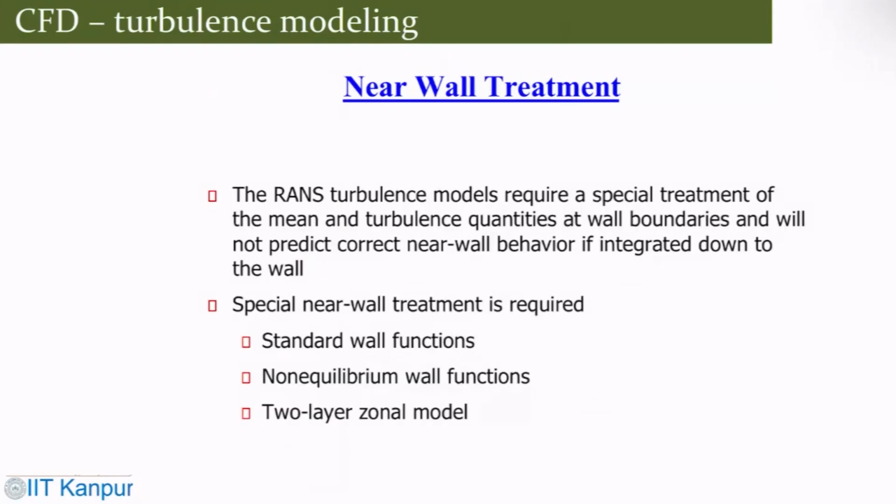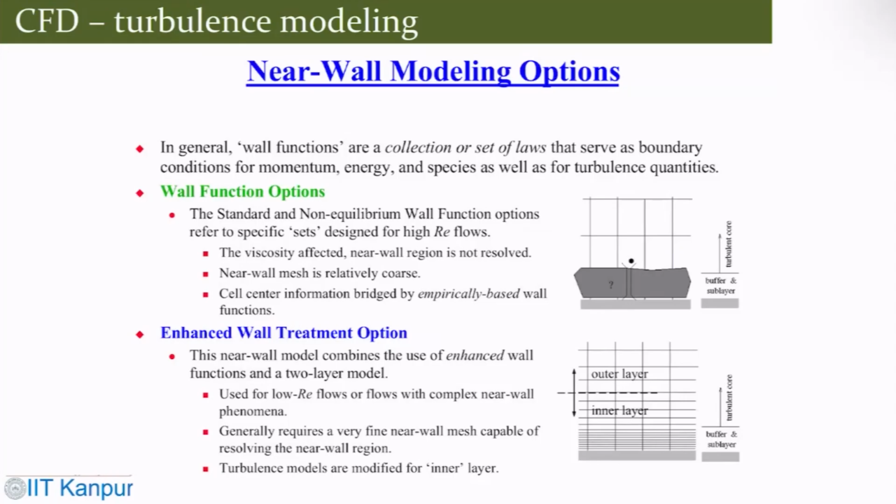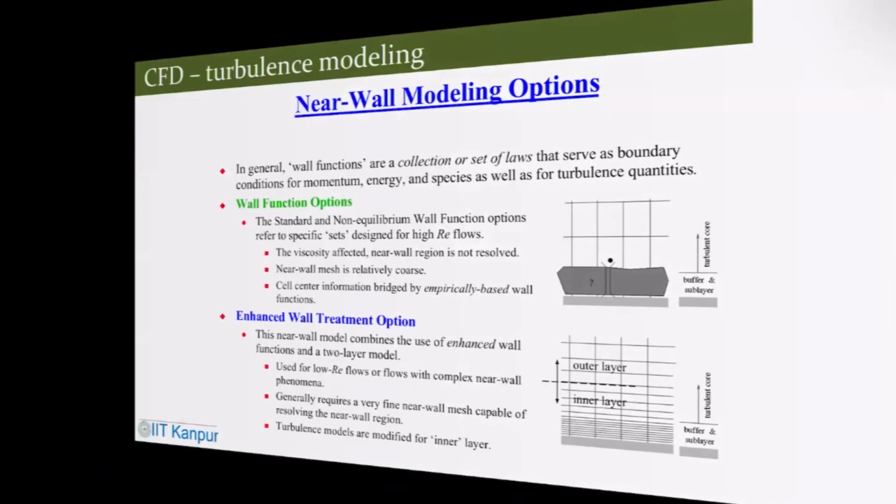But there is another thing, near wall treatment. When we talk about, let's say, flow around the turbine, there would be a boundary layer around it. How do you resolve that? You need near wall treatment. Either use some kind of standard wall function, or non-equilibrium. So there are ways to treat that. This gives you an idea of how one can handle near wall treatment, but these are part of your turbulence modeling that one has to do.